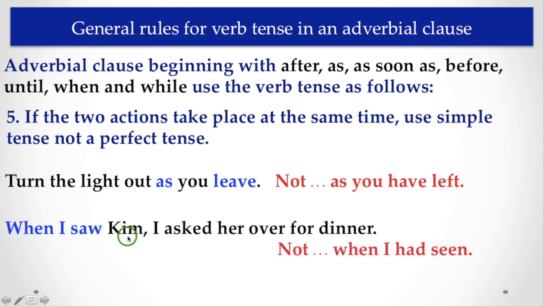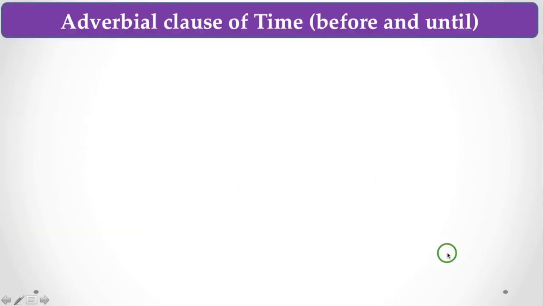When I saw Kim, I asked her over for dinner. Here, when I saw Kim and I asked, these two actions took place at the same time. So you have to use simple past tense, but never say when I had seen.